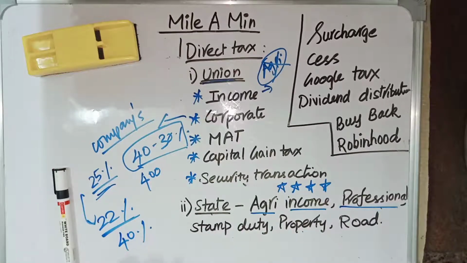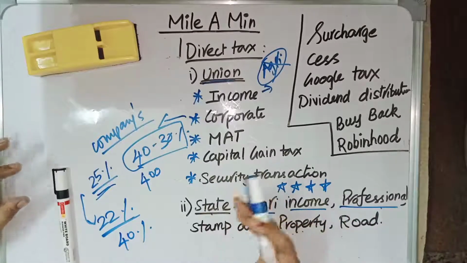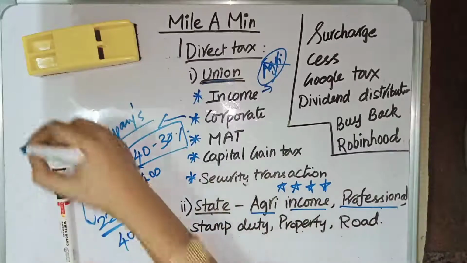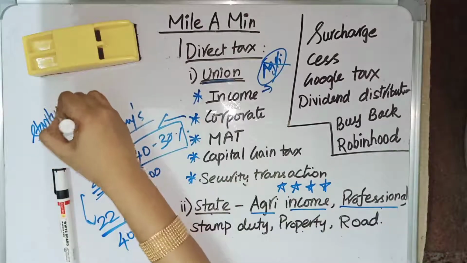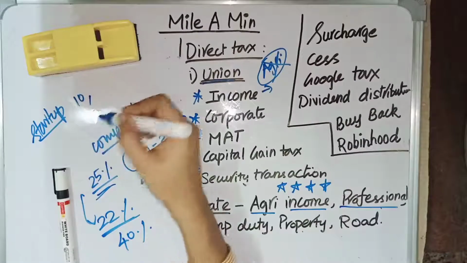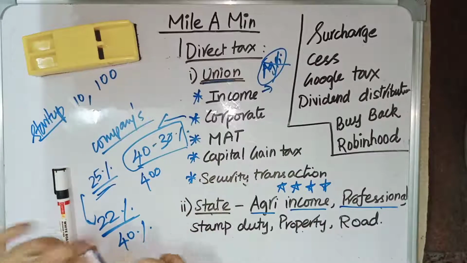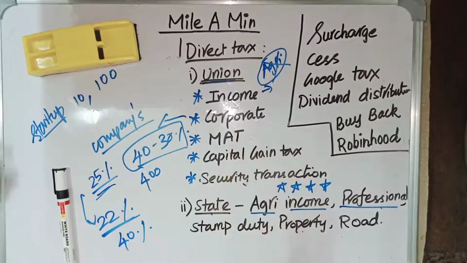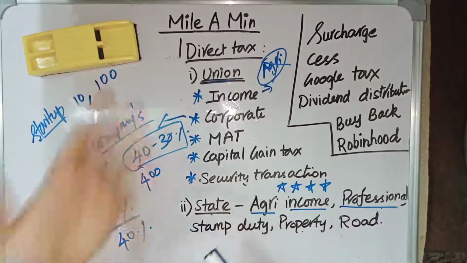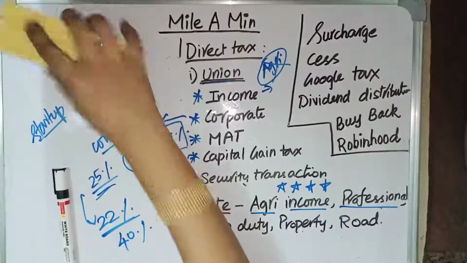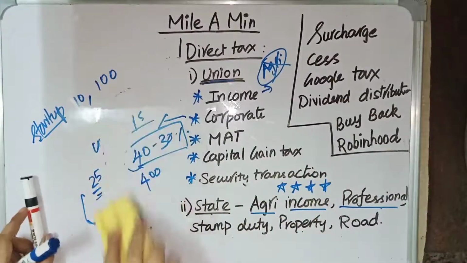For corporate tax, there are some concessions which are given for startup companies. The companies which are not older than 10 years are considered startups, and their turnover will not be more than 100 crore. So you should know what startup companies are. Startup companies are companies that are not older than 10 years and whose annual turnover is not more than 100 crore. For a startup company, they are exempted from corporate tax for the first 3 years. They are tax free for the first 3 years, and after that they need to pay taxes to the government. So these are the concessions which are given by the government for startups.